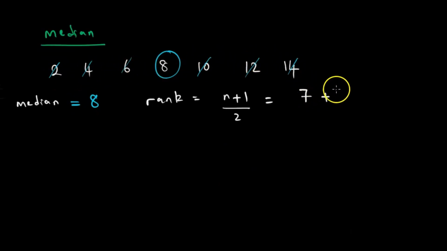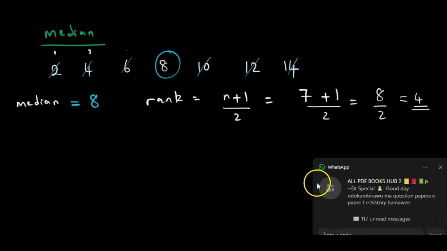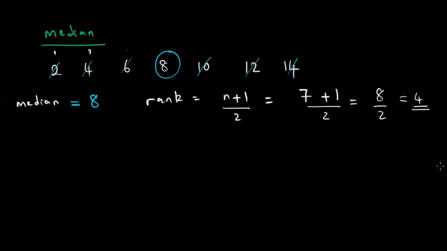Saka inenge iri 7 plus 1 over 2 which is 8 over 2 get 4. Saka 4 irank kureva kuti namba iri panhamba yechi4 ndiyo median. Taverenga 1, 2, 3, 4, 8 anodzoka futi ari median. Saka rank inotiudza the position yatichawana median.